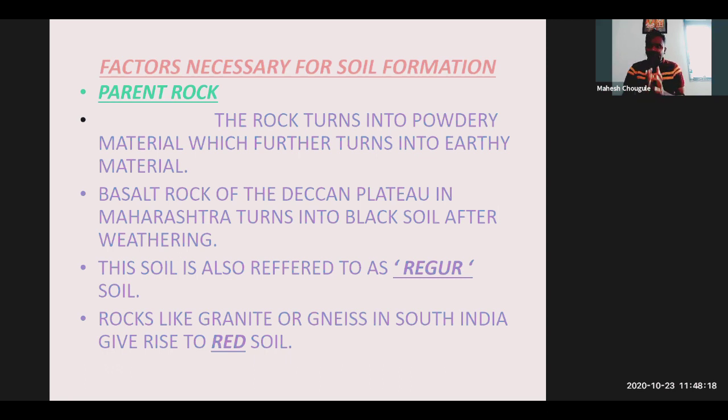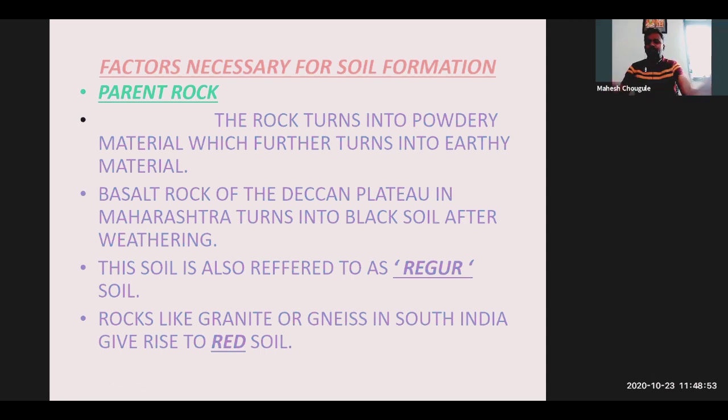So the two basic things we are getting here: soil is totally as per its rock. जैसे rock रहेगा, जैसे पत्थर बने रहेंगे, उसी हिसाब से similarly you will get this type of soil. For example, with basalt rock, you will get black soil, and if you go to granite or gneiss, you will get red soil in that area. Is that clear? So it is about the parent rock. मतलब basic rock कैसे रहता है, उसी हिसाब से according to that we will get the soil similarly.